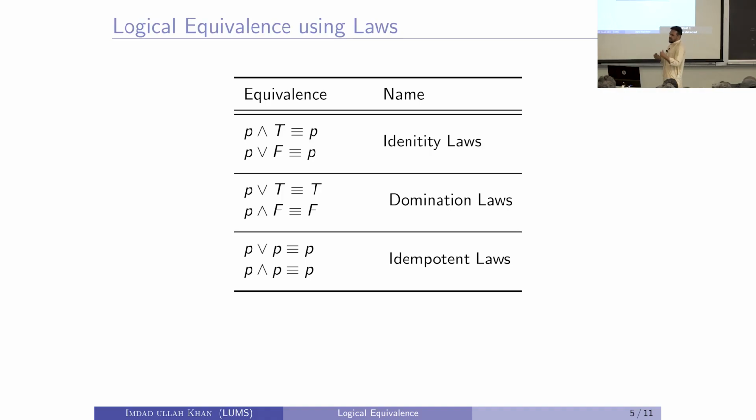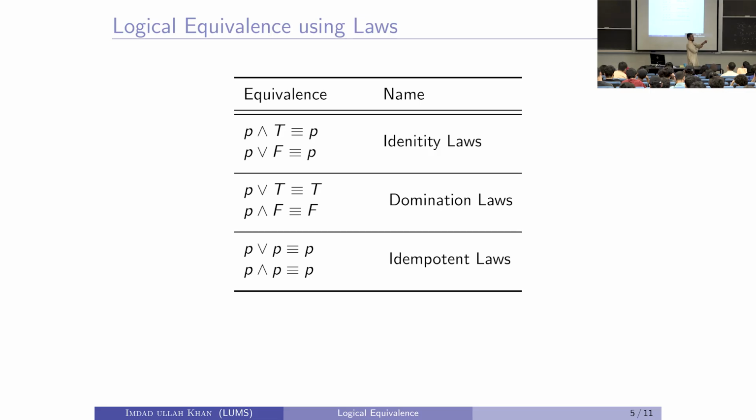And P and false is false, irrespective of the value of P. If you AND P with F, you will get F, right; the F will dominate over the value of P. Try it: plug in P equals true, you will get false; plug in P equals false, you will get false when you AND it with false.